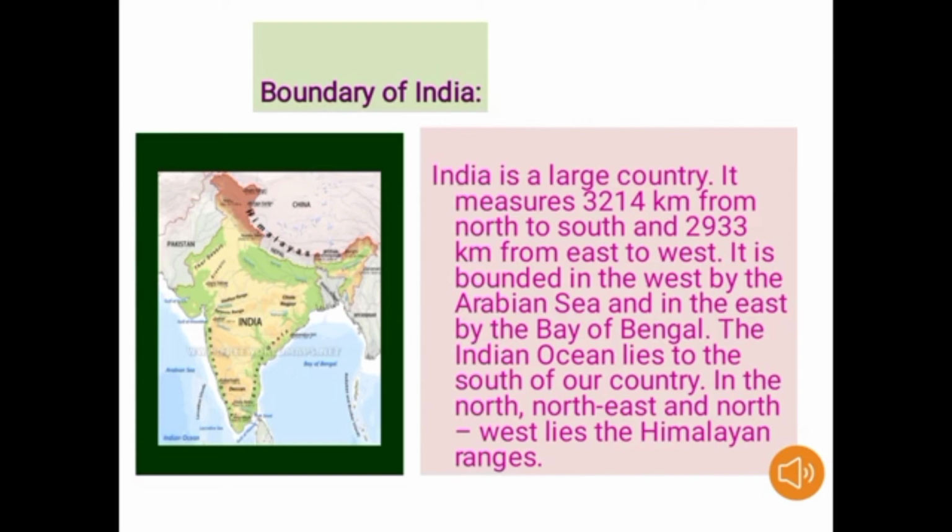So boys, you can see in the map, the upper part, that is the north, is the Himalayas, the western part is the Arabian Sea, the eastern part is the Bay of Bengal and the south is the Indian Ocean. So boys, you can remember the map. If you remember the map, you do not have to memorize the written portion.